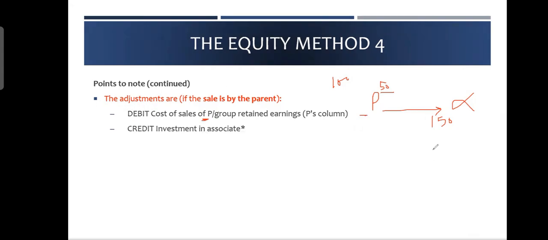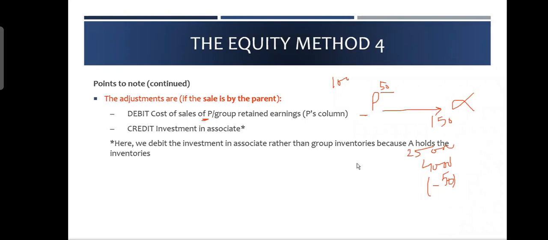Remember, investment in associate was opening investment 25,000 plus the profit we made, 4,000. Associate made a profit of 4,000, and from that you should decrease the unrealized profit. Investment in associate is credited by $50. We credit investment in associate rather than group inventories, because A holds the inventories. Inventories are with the associate, but I'm not consolidating the inventories. If I had been consolidating inventories, I would have decreased inventories. Here I'm consolidating my profits, so I just decrease the profits, and profits are reflected in investment in associate.